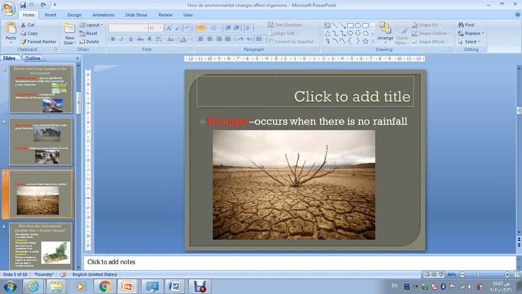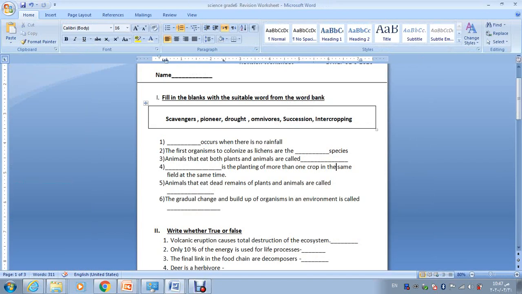The earth becomes dry, the ground becomes very dry, and needs water. It's like hunger for water. Okay, so drought occurs when there is no rainfall.